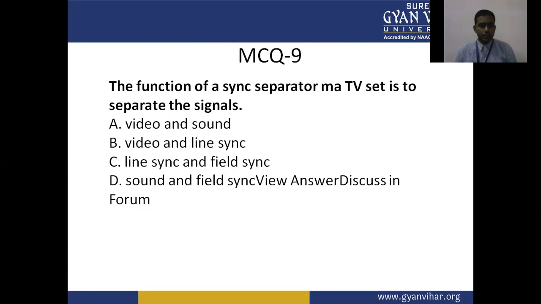in a TV set is to separate the signal. A, video and sound. B, video and line sync. C, line sync and field sync. D, sound and field sync.